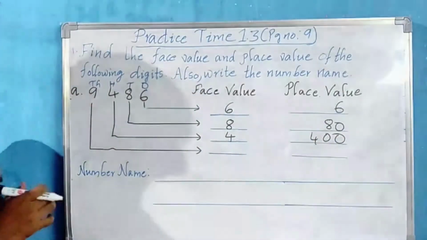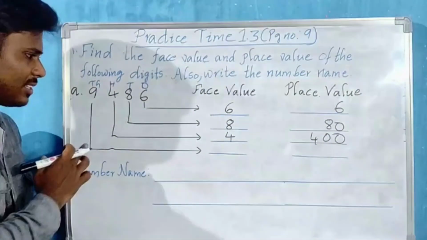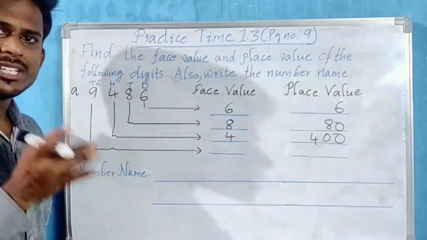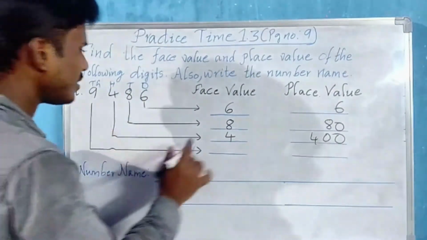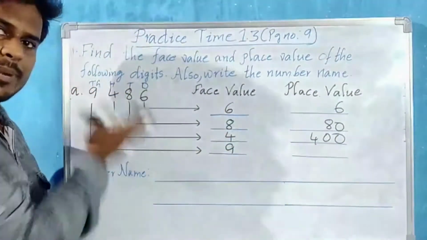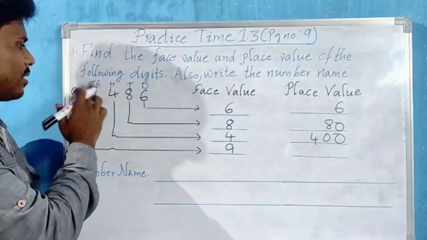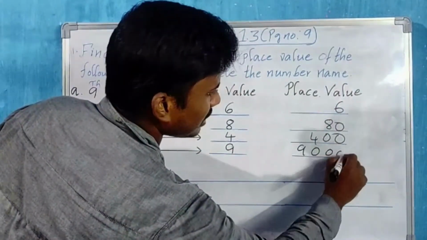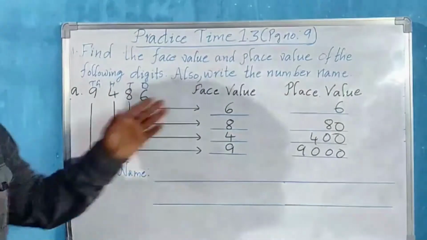Then the last digit 9 is in the thousands place. Whatever the place, the digit's value doesn't change. That is face value. The digit is itself, 9. But if you go for the place value, what? Place into number digit, 1000 into 9, 9000. Okay. Now this is the face value and place value.